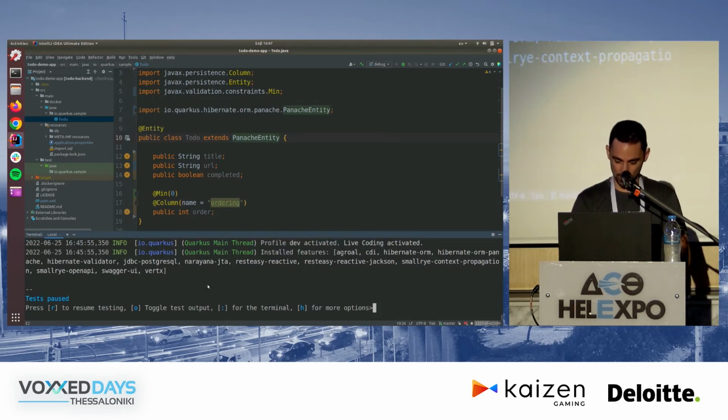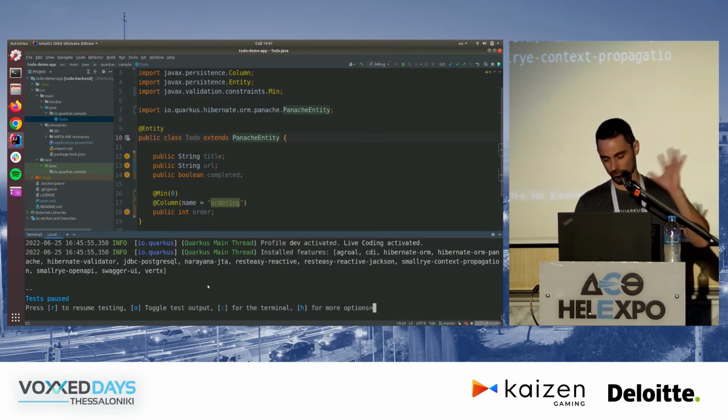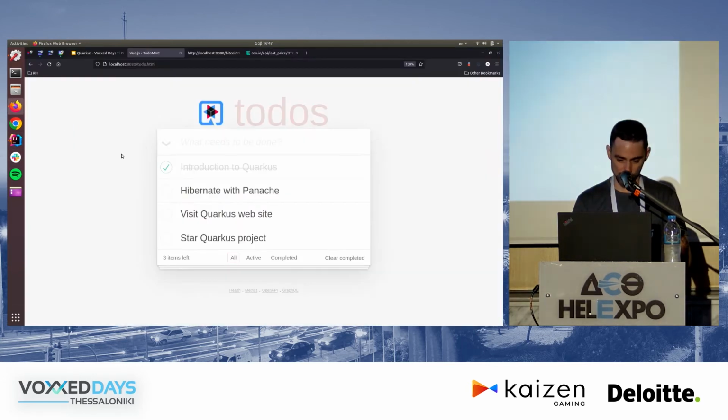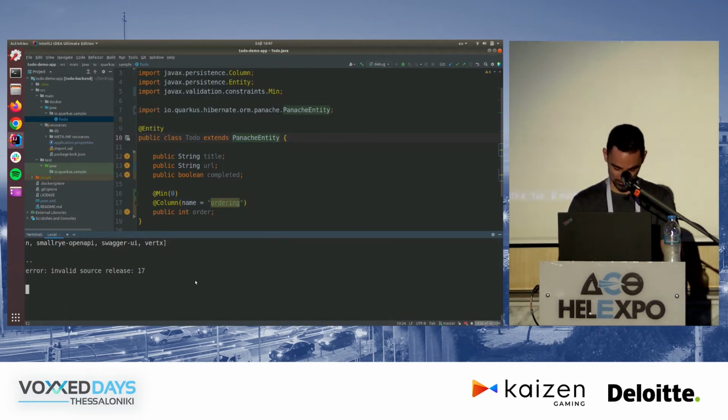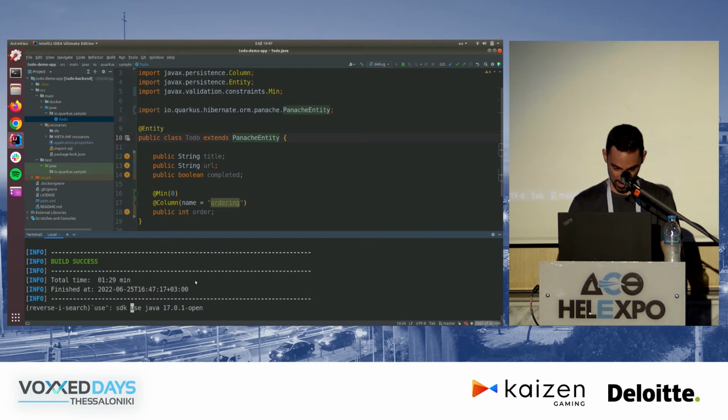We'll see that. And I've started dev mode, so Quarkus is already running. And if I refresh the browser here, I'm not going to see anything, right? Oh, I see something great. I'm using the wrong Java version. So Quarkus can't really save me from that mistake.